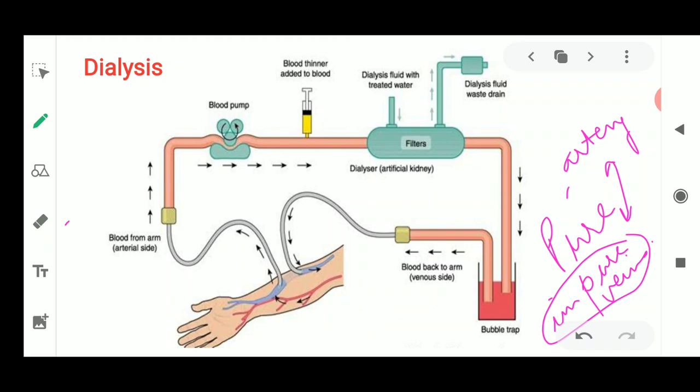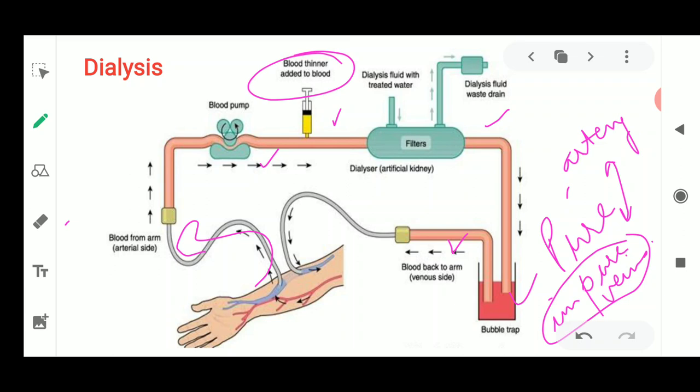So what happens here, the arterial side is going to be attached with the help of a tube like structure, where the blood is going to be pumped. And then the blood is going to flow through various chambers. As you could see, one chamber lies here, another chamber lies here, another here, and the last chamber lies here. So these are the places from where the blood is going to flow from one place to another. A blood thinner is also added in between.